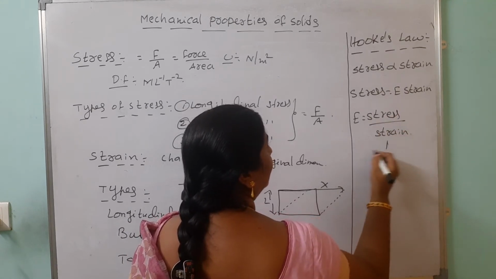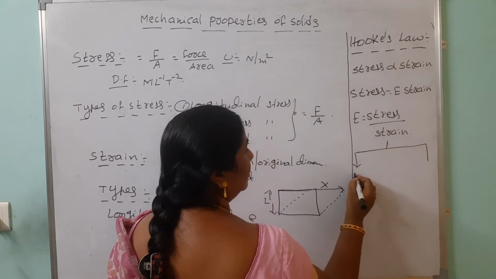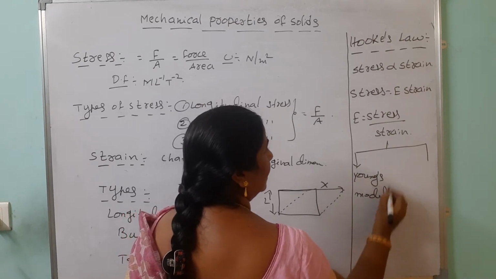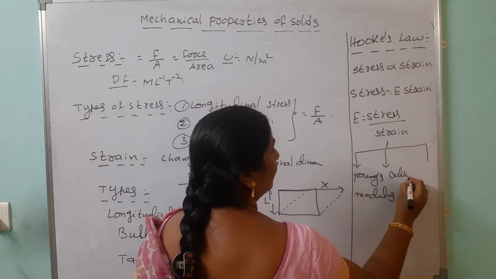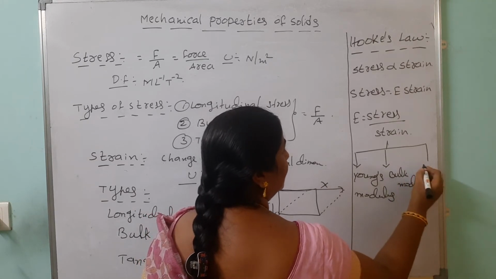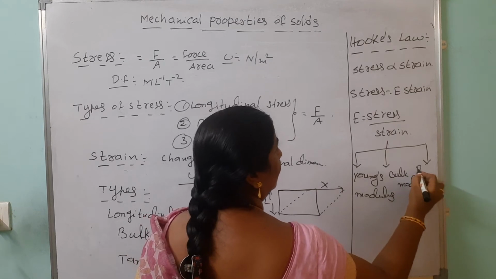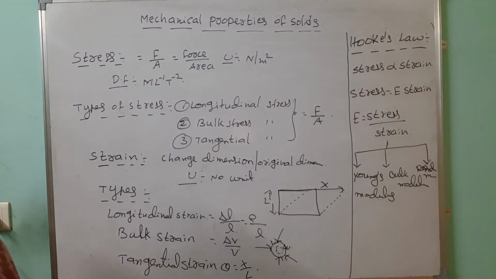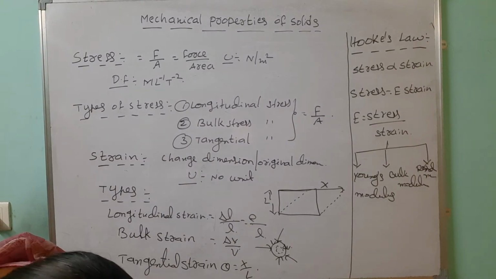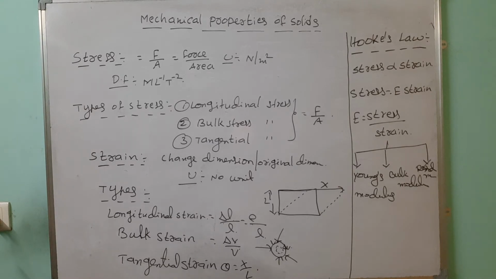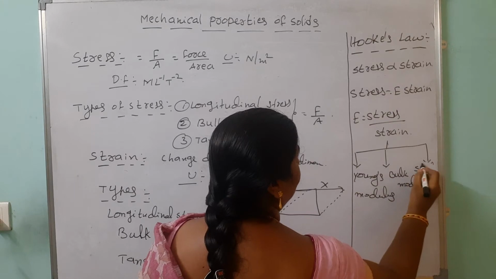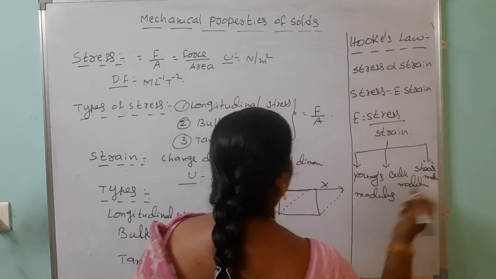Here also there are three types of moduli of elasticity. The first one is the Young's modulus. The second one is the bulk modulus. The third one is the rigidity modulus. So one is the Young's modulus, next is the bulk modulus, and third is the rigidity modulus, which we also call the shear modulus. So these are the three types of moduli.